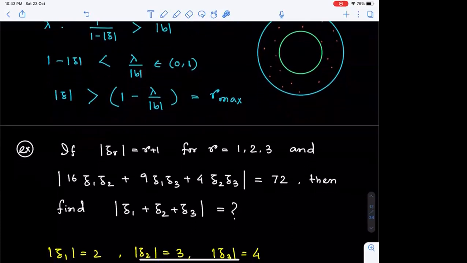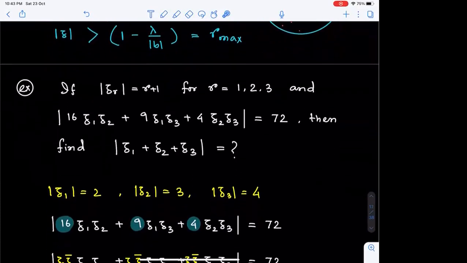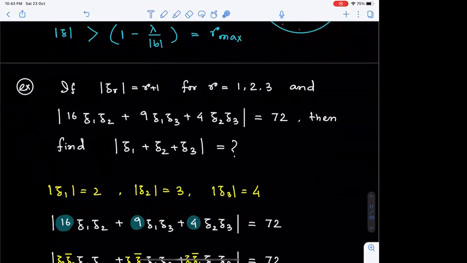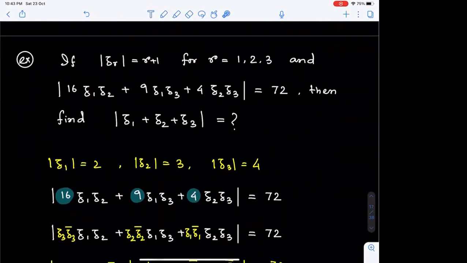So in such variation, we will start by replacing these constant terms with the corresponding complex number multiplied with its conjugate, because when a complex number is multiplied by its conjugate, it gives the product result as the square of the modulus value. So square of modulus Z3 can be represented as Z3 into Z3 bar, this one Z2 into Z2 bar, and this one Z1 into Z1 bar.